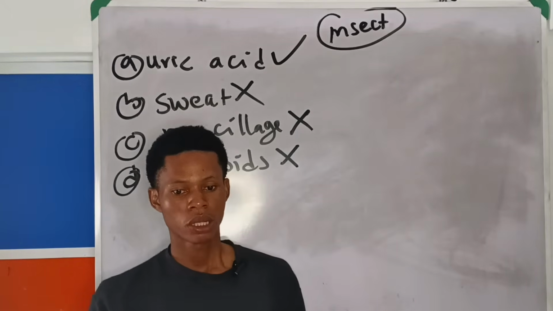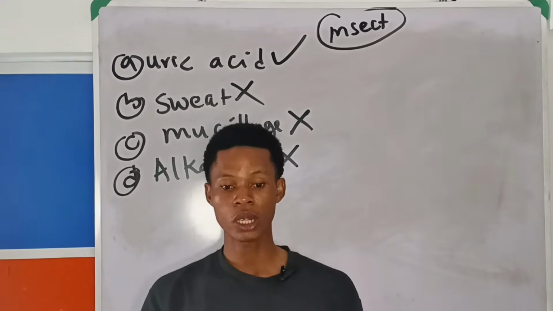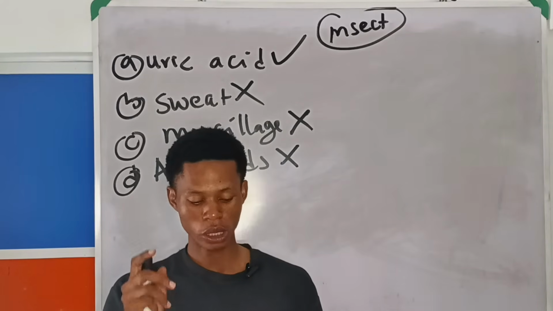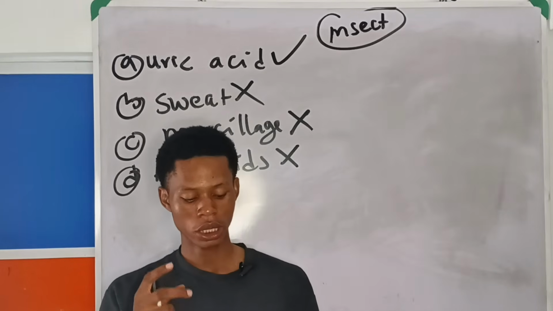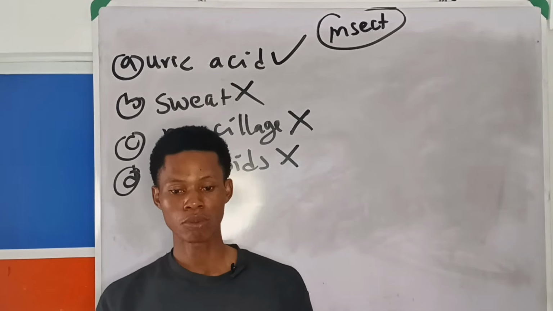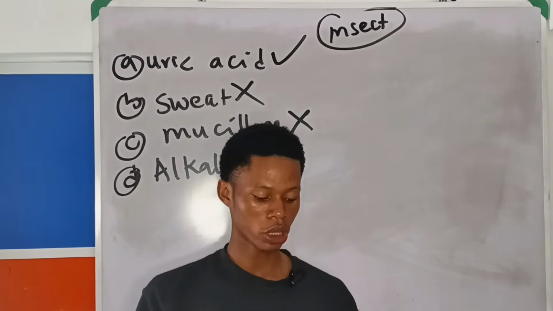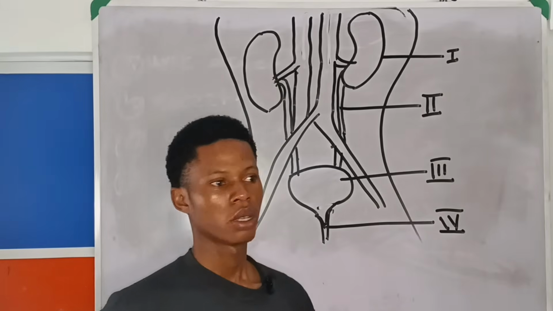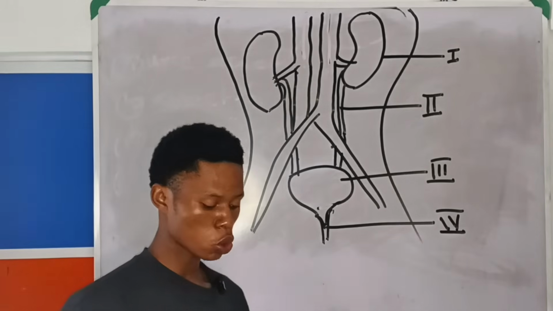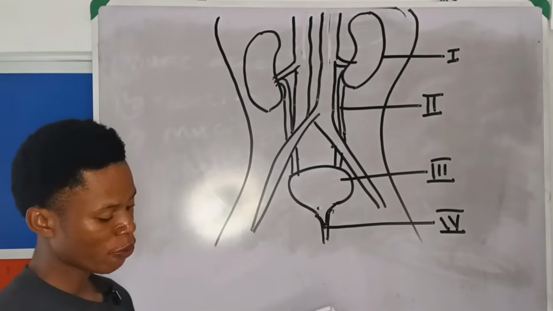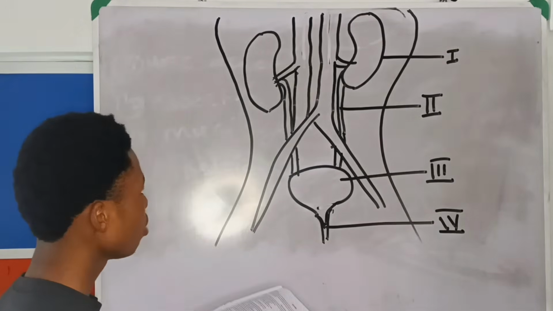All right. Now, the next question has a diagram which I'm going to draw. I will pause the video and draw, then after drawing, I will read the questions. I'll use the diagram to answer the next two questions. So let me draw the diagram on the board now. All right, so we're given this diagram on the board and we are asked to use it to answer the next two questions. Now, the first question says the part labeled II is dash.